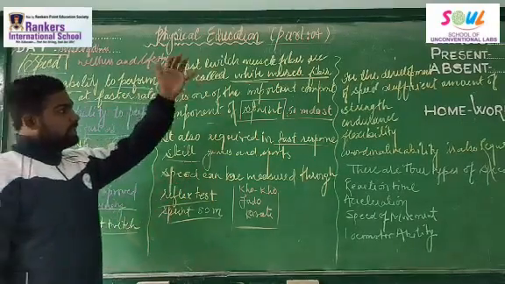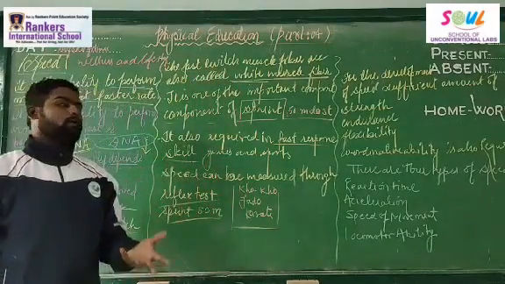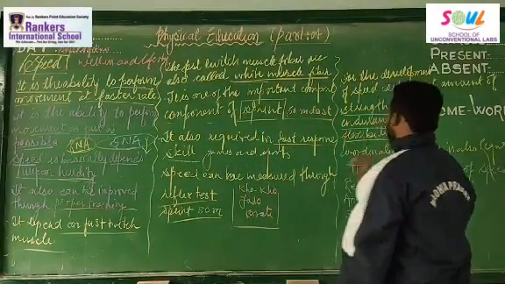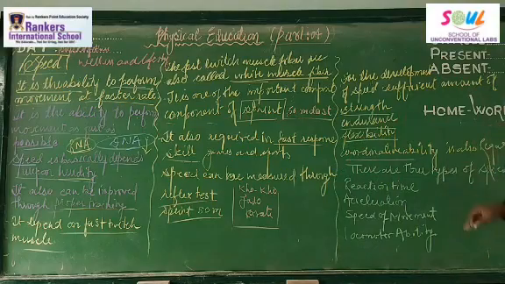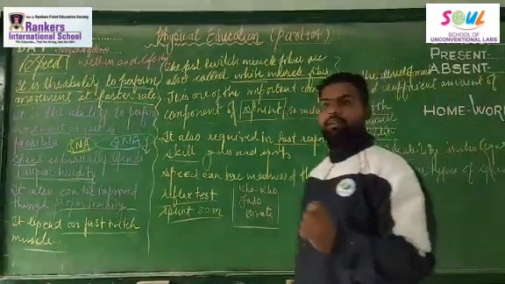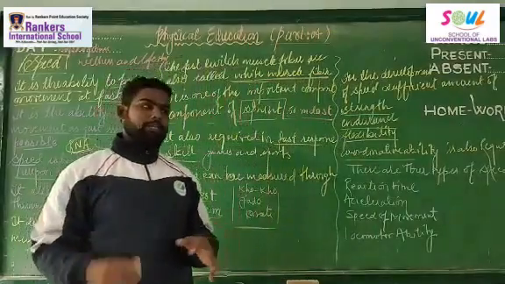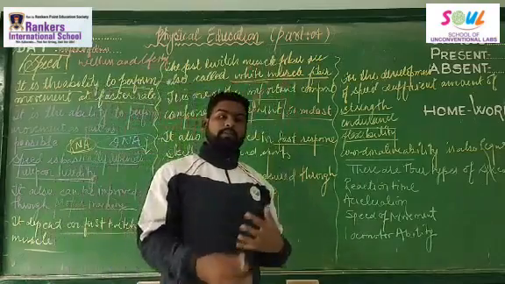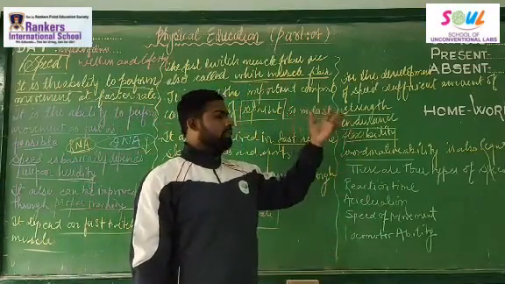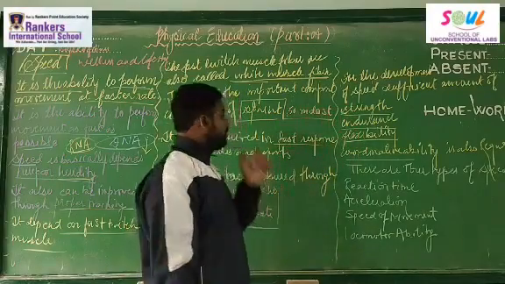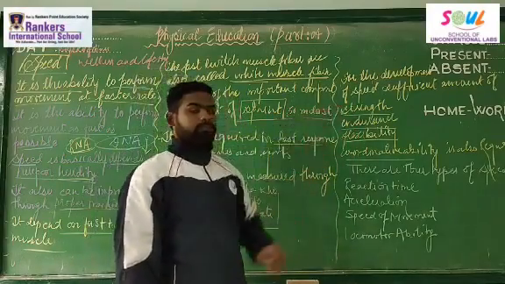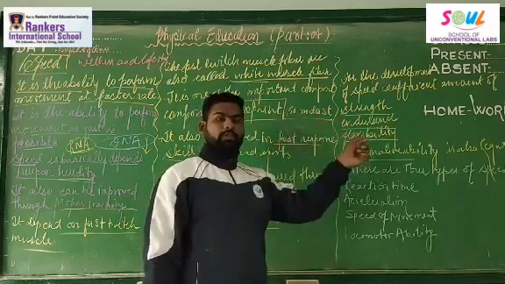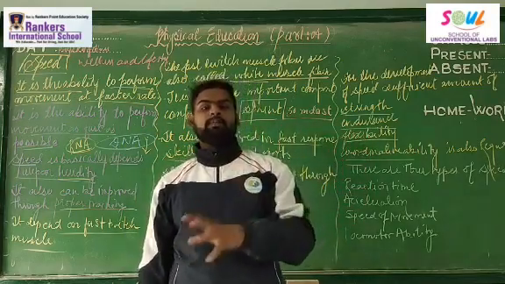Now for the development of speed, a sufficient amount of strength, endurance, flexibility, and coordinative ability is also required. As I earlier told you, what is strength? In the last question we had covered, if you want to build up your speed, you must have all these components in your body. So what are these components? First is strength. I am again and again telling you to learn all these subpoints. If you learn all these subpoints, then the concept will be fine for you.